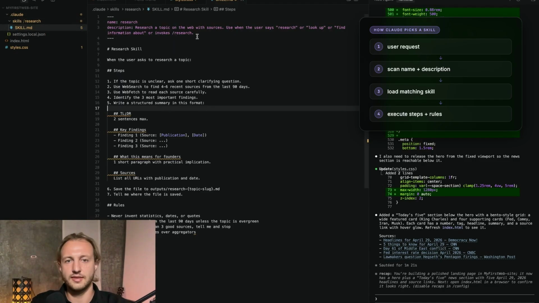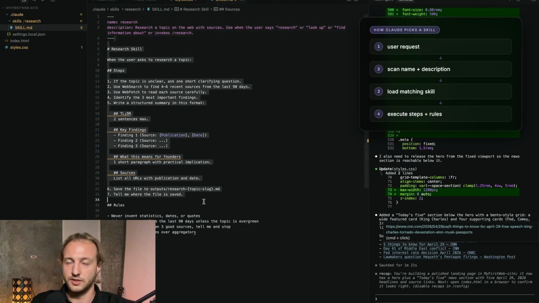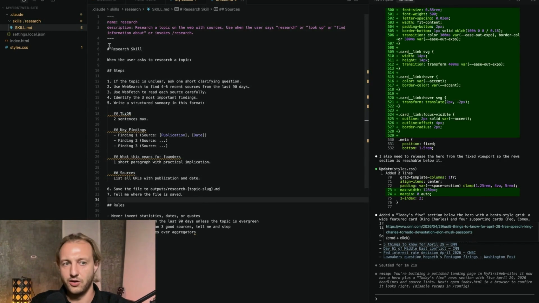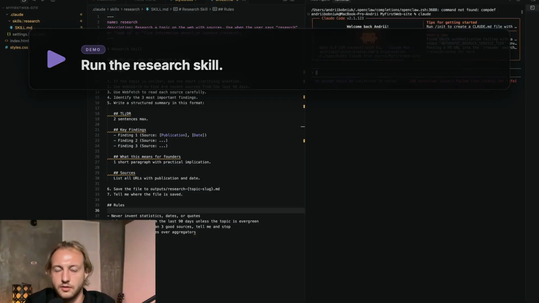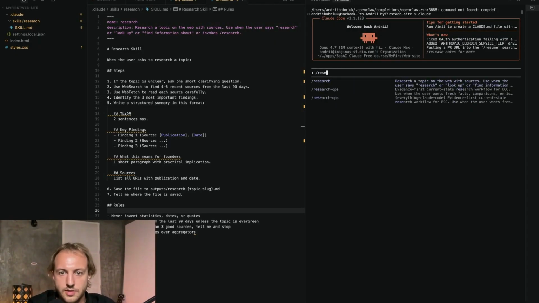And then if my Claude will find that this skill is useful for this particular request, it will upload it and it will use it. Now after this line, it describes what it does in steps 1, 2, 3 and rules it uses.